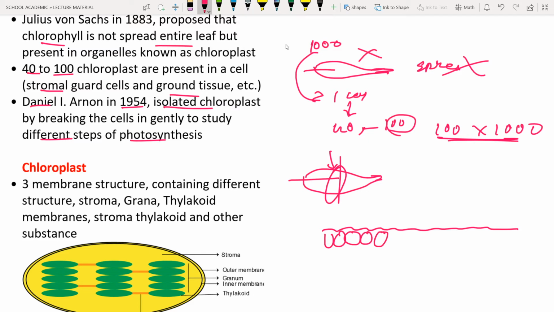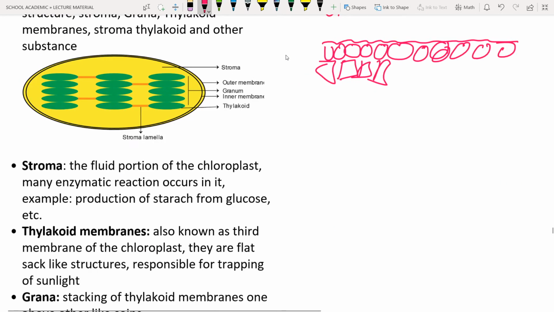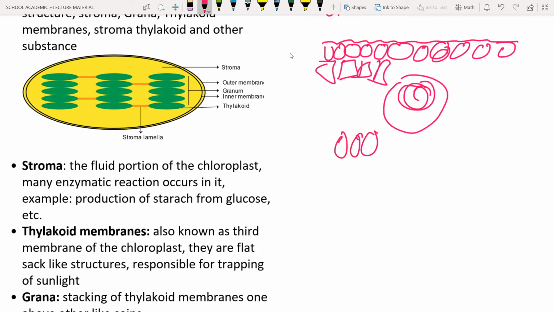So beneath the cells there are columnar cells, column-like cells, and along with it you can see xylem and phloem tissues. Here will be the xylem and phloem. These are the vascular bundles, and beneath it you can see other cells, the loose spongy-like tissues, that is nothing but spongy parenchyma.